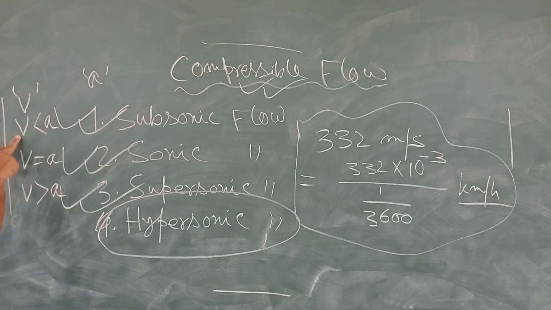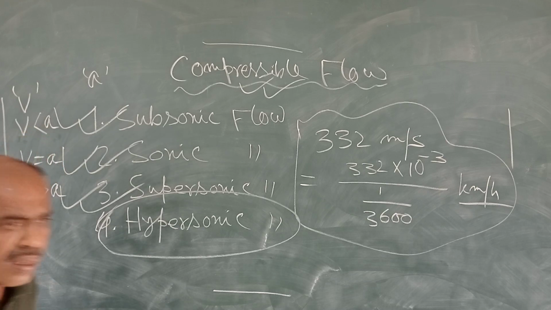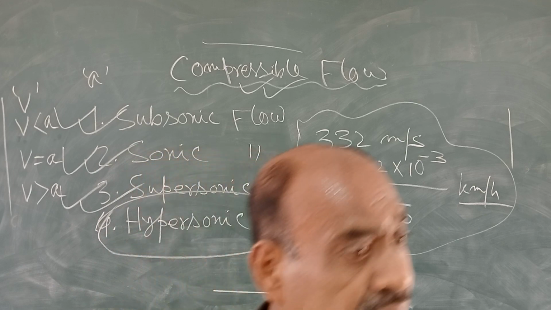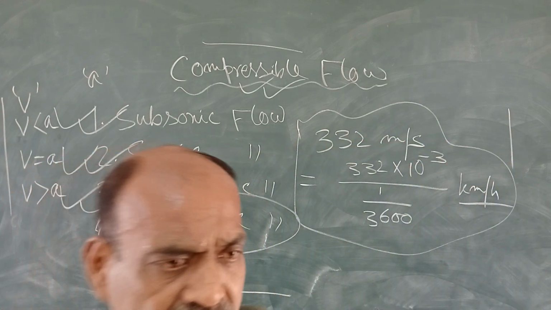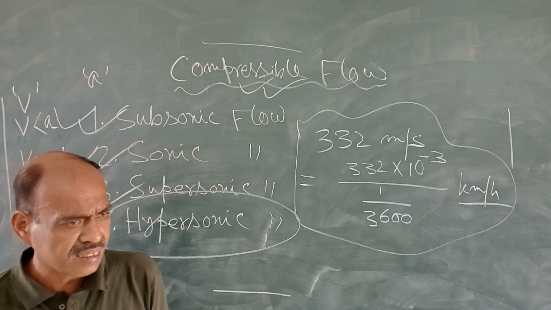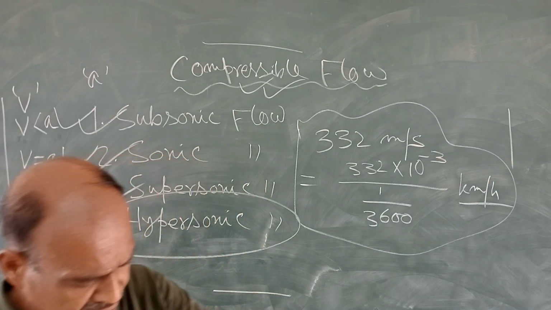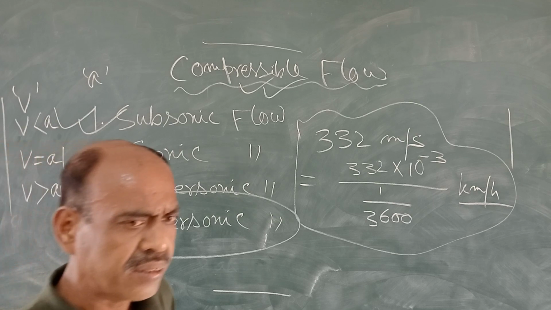So you can see that this is velocity, this is also velocity. So if you take the ratio, you will get a dimensionless number, because the units are the same. Since the units are the same, you will get a dimensionless number. Alright.